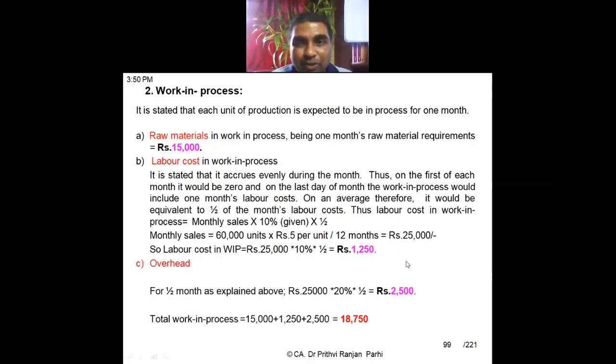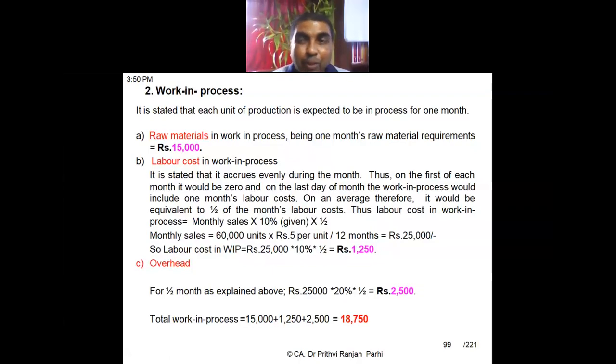Suppose the question has a twist. It says labor, material and overhead, everything is put in the process from the very beginning. That means we will not multiply with the half. We will assume labor cost is incurred, overhead cost is incurred, material cost is incurred from the very beginning. That means everything is 100% complete. But here it says these two costs are incurred evenly, so we take half. Are you getting it?